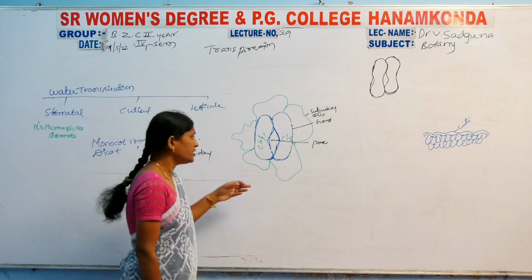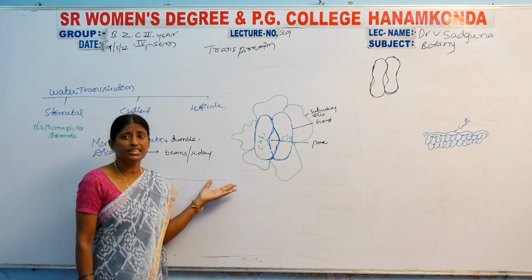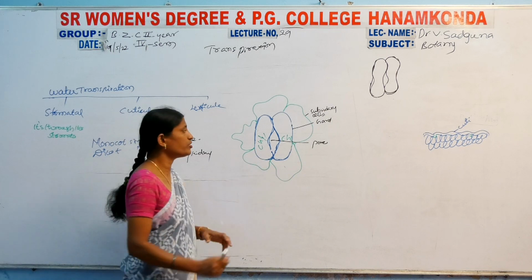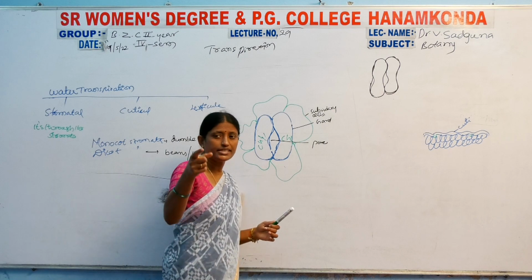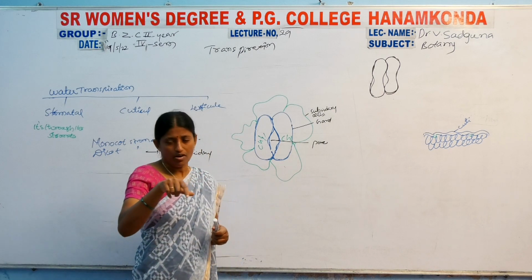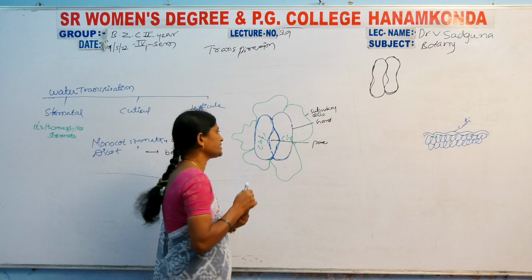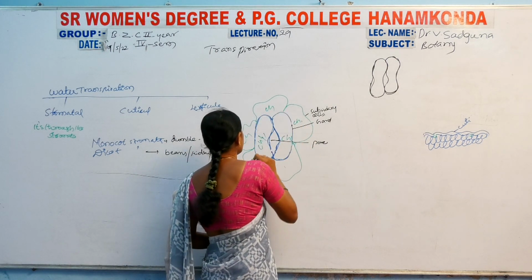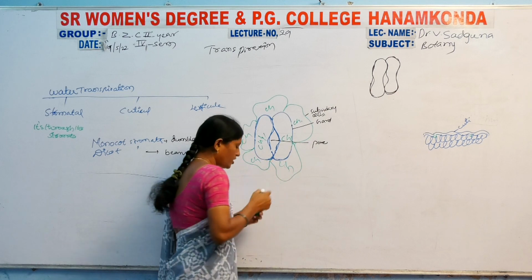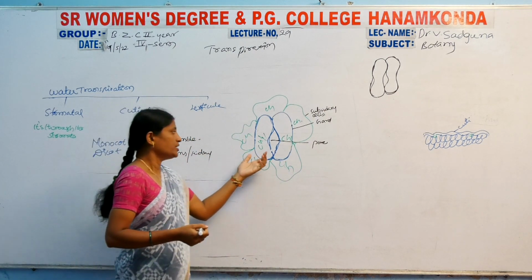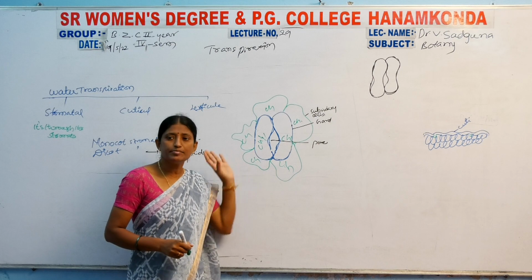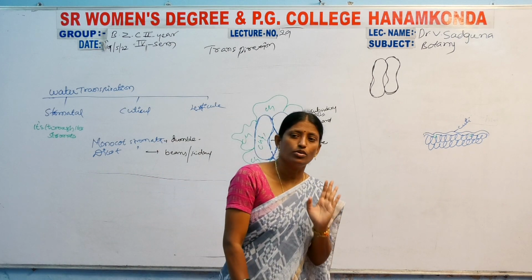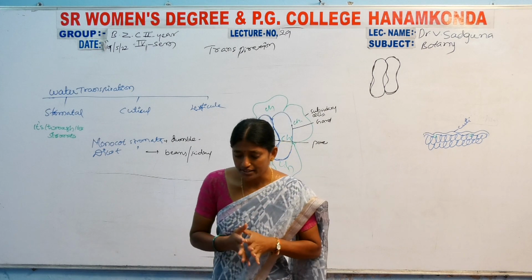What is the further duty of the subsidiary cells? These are transferred to the subsidiary cells. So finally, these subsidiary cells must also have chloroplasts. Both the guard cells and subsidiary cells have chloroplasts.